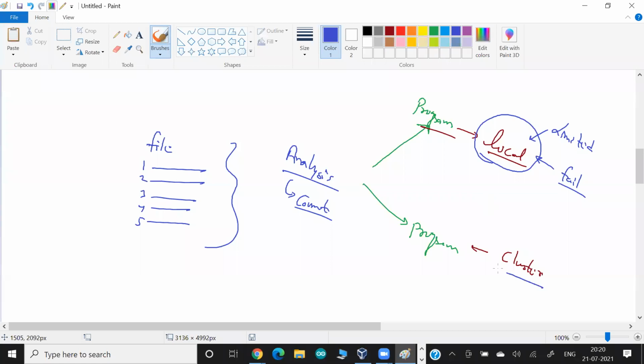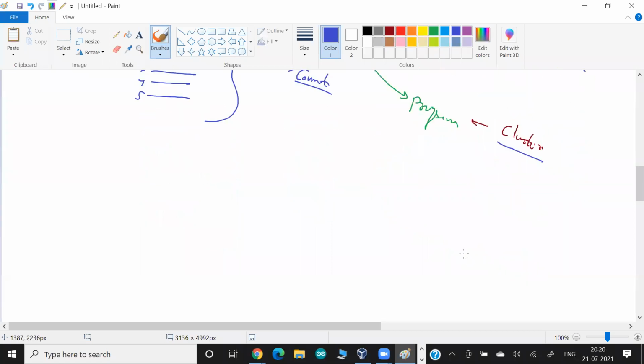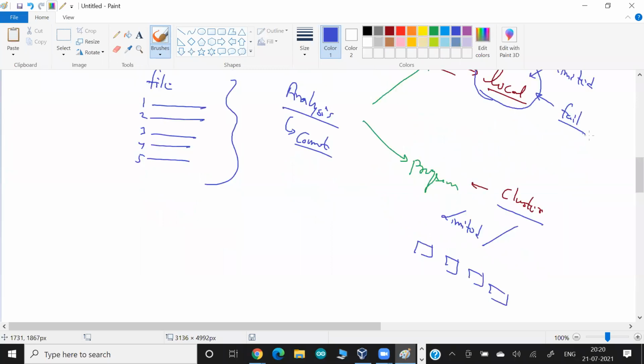Okay, but the cluster, you guys know the power of the cluster. They are never limited with the resources. The more slave nodes you add, the more resources come up. And the second thing is, if they fail, so maybe let's say your program is running in slave one, and due to some reason slave one fails.